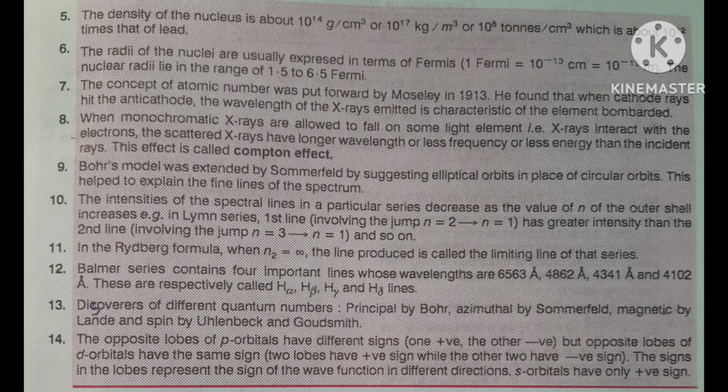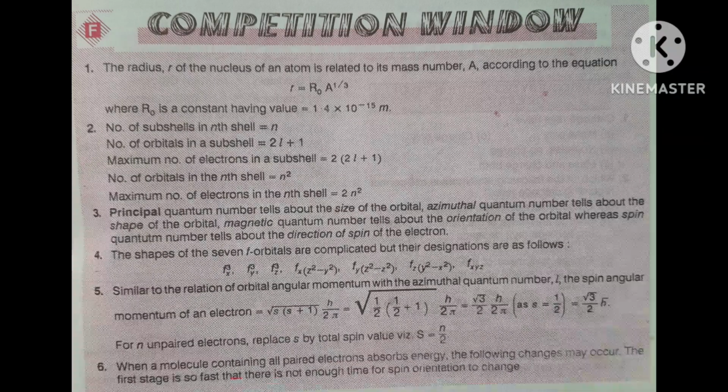What are their designations? Now I am telling you. There is a technique to remember these 7 f orbitals. An f orbital is represented by f only.